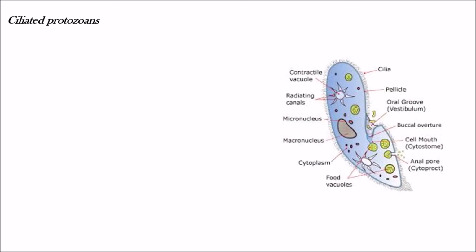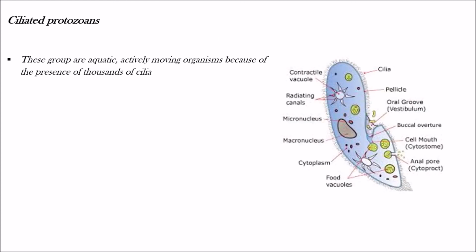And next we have ciliated protozoans. We can see the image of a ciliated protozoan here. This group of protozoans are aquatic, actively moving organisms because of the presence of thousands of cilia on their body. They have a cavity called the gullet that opens to the outside of the cell surface.